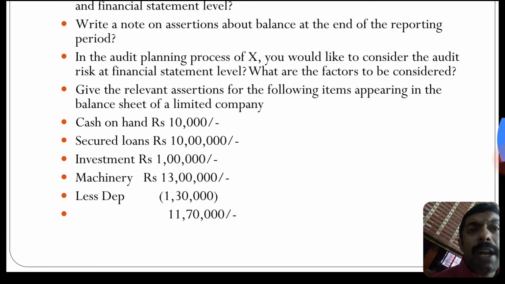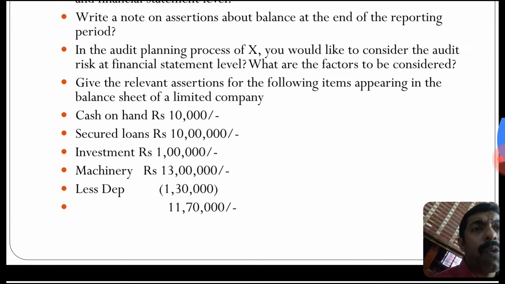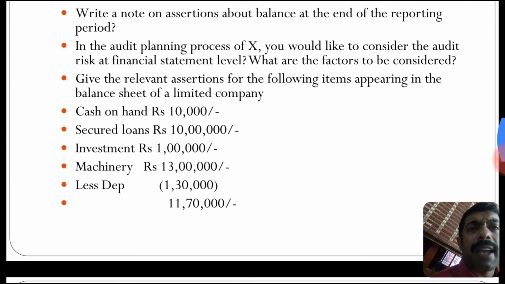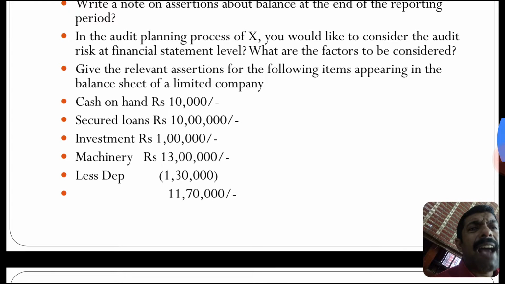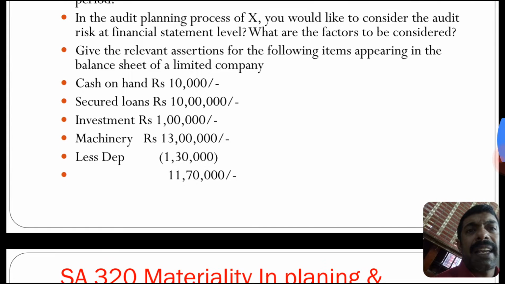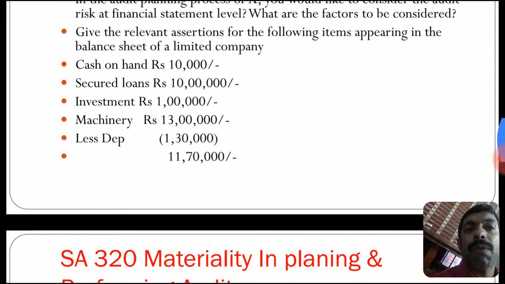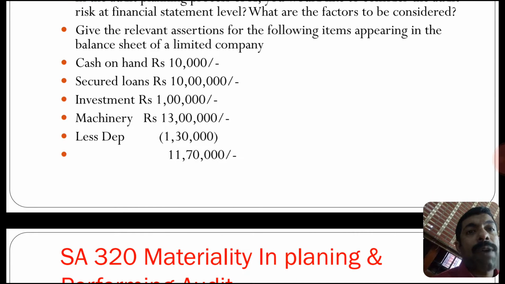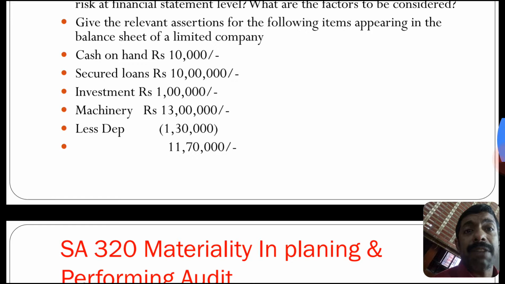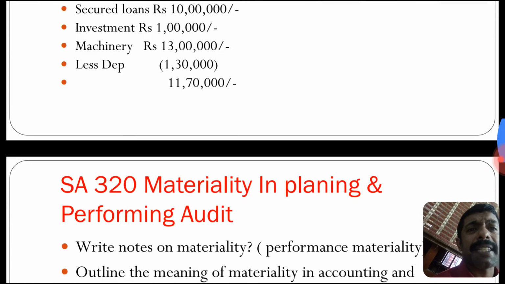In the audit planning process of X, you would like to consider the audit risk at financial statement level. What are the factors to be considered? Give the relevant assertion for the following items appearing in the balance sheet of a limited company: cash on hand, secured loan, investment, machinery less depreciation net value.